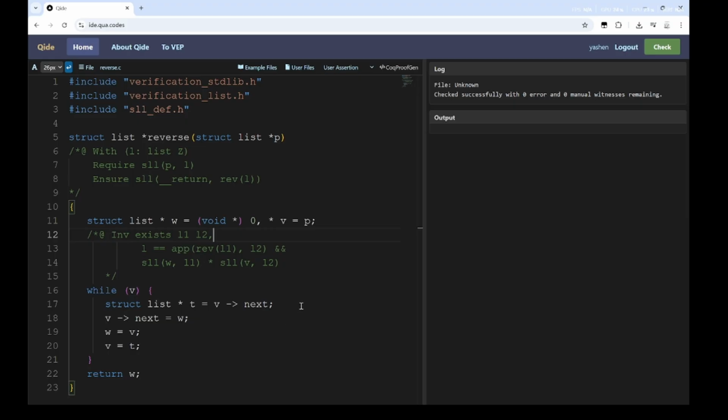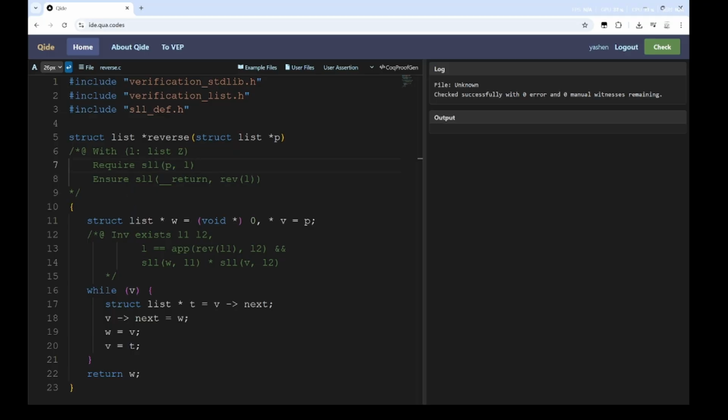In this case, for verification conditions that cannot be automatically solved, QCP will export them to Coq for manual proof construction. Still using the same function, but now we want to prove functional correctness. The SLLPL predicate indicates that pointer P refers to a valid singly linked list, and the data stored in the list corresponds to the mathematical list L, which has type list of Z in Coq.